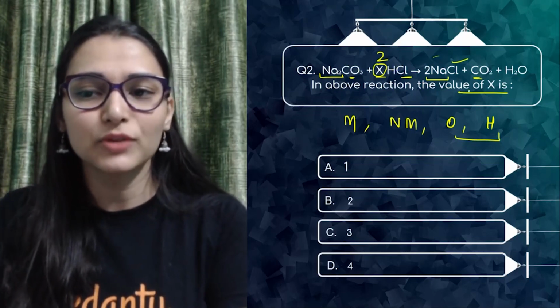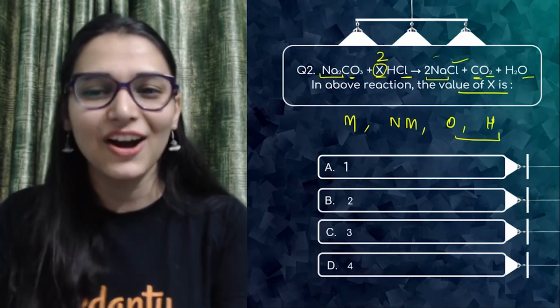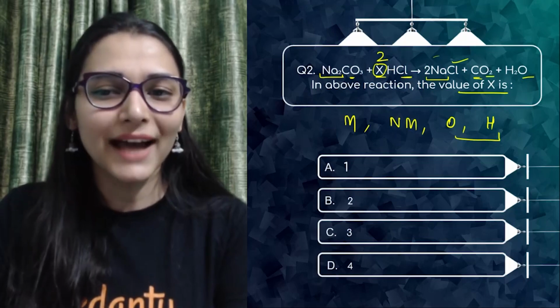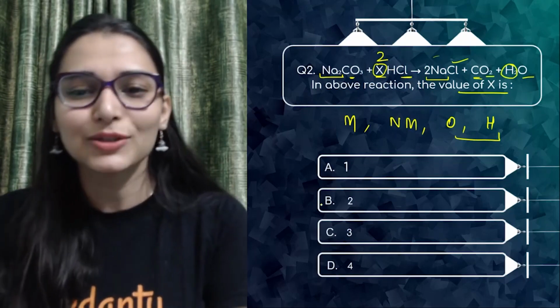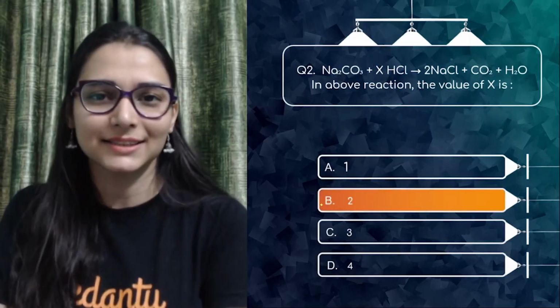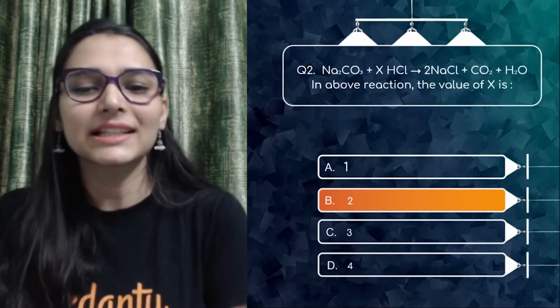3 oxygen atoms on the left, 2 plus 1, 3 on the right. Okay, hydrogen. 2 hydrogen on the left, 2 hydrogen on the right. Balanced. So what is the coefficient X? 2. That's easy, and always try with the minimum.